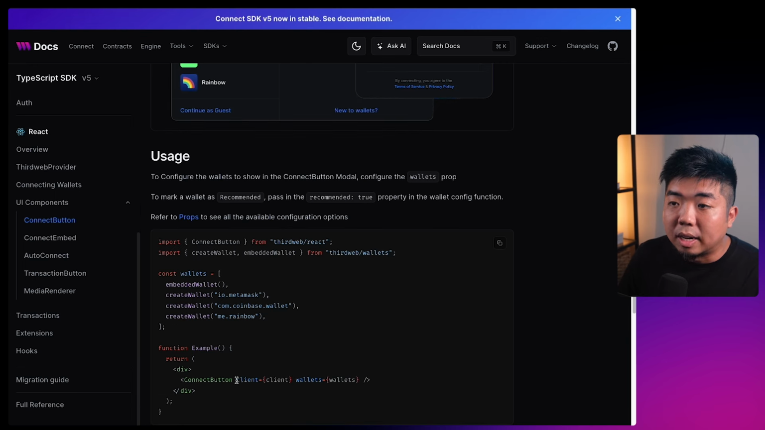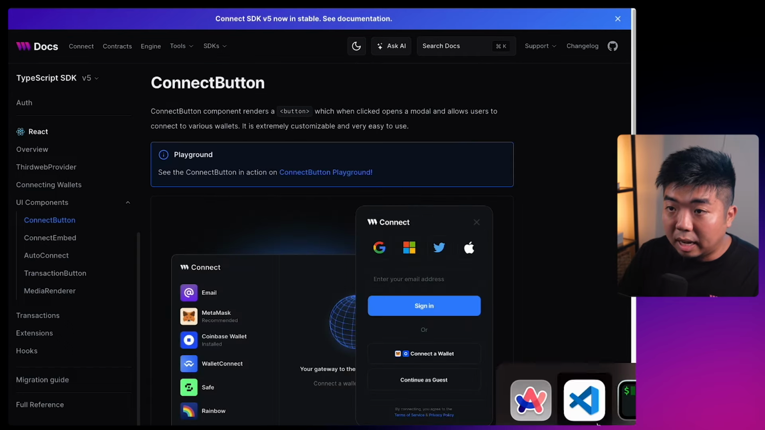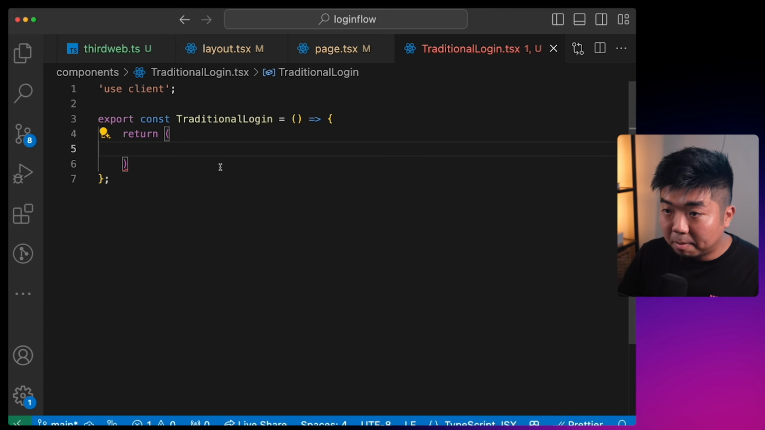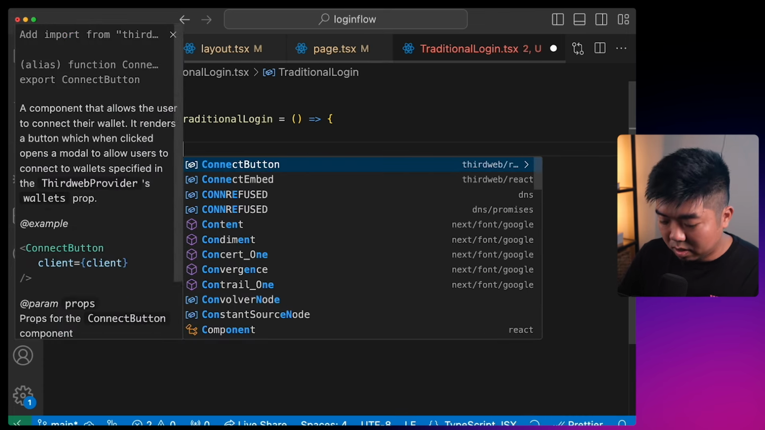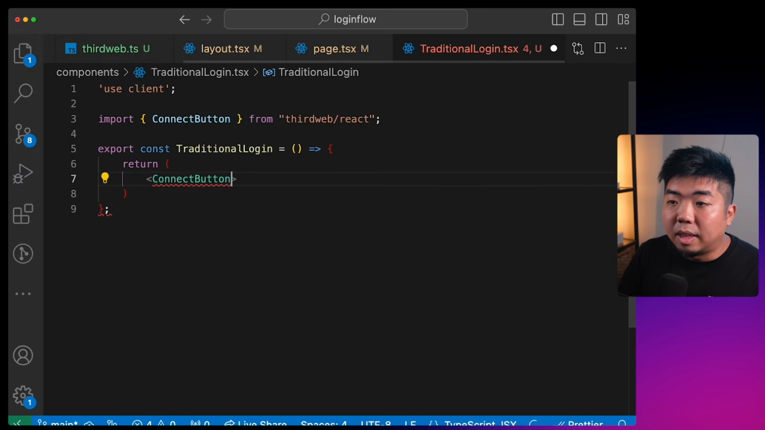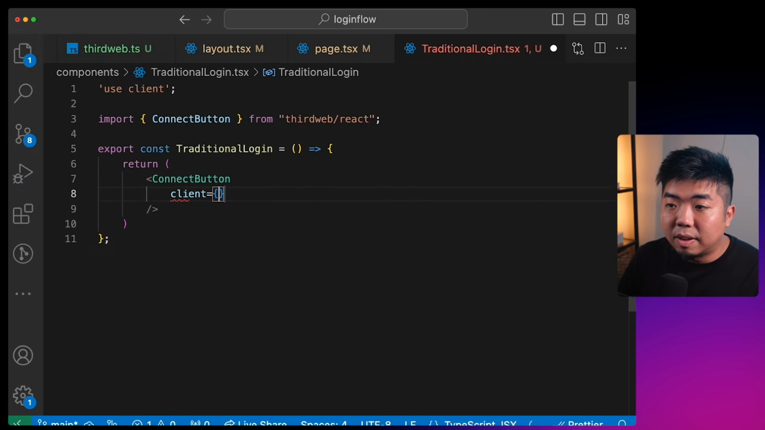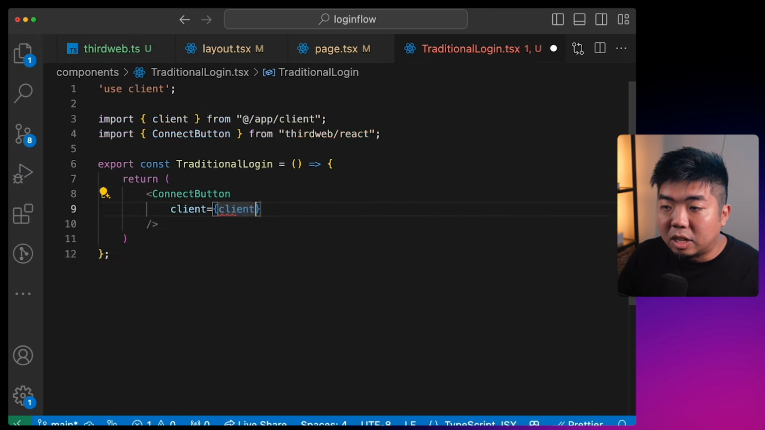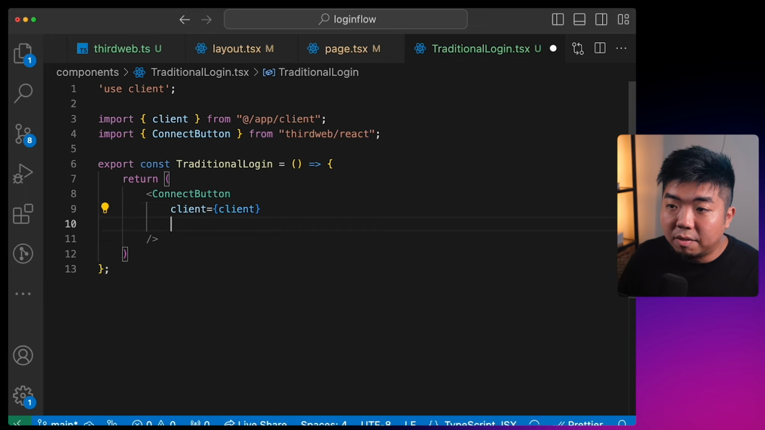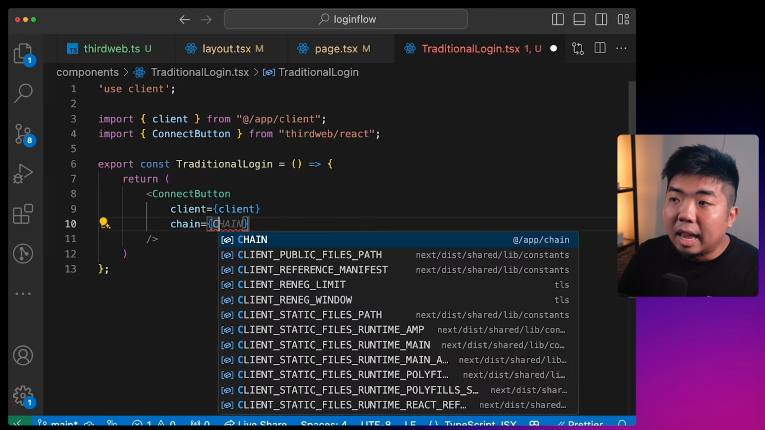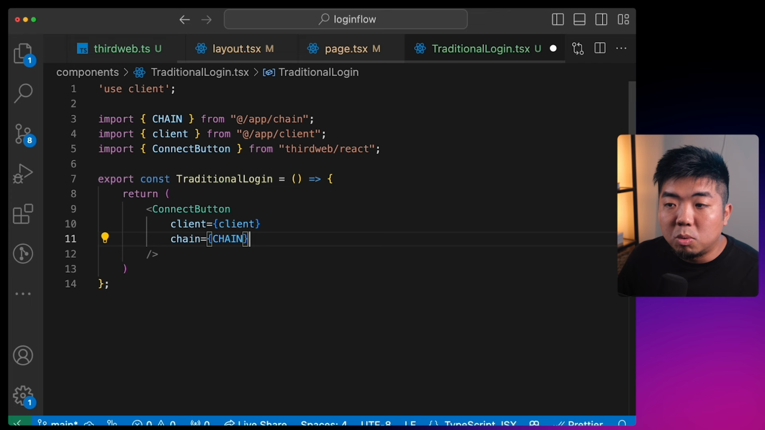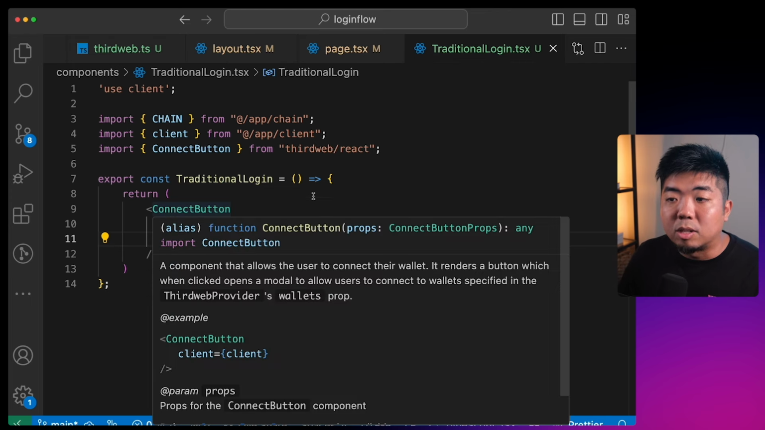All we need to do is add this connect button and provide it with the client and wallets that we want to connect here. So by default, if we just come in here and just add a connect button, we provide a client, which we have from our client.ts file. We're also going to provide it with a chain, which is going to be our chain from our chain.ts file. And those are the two. And the client is really the only required one here that we need to provide it.